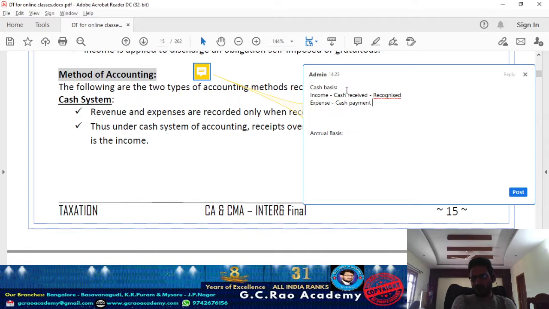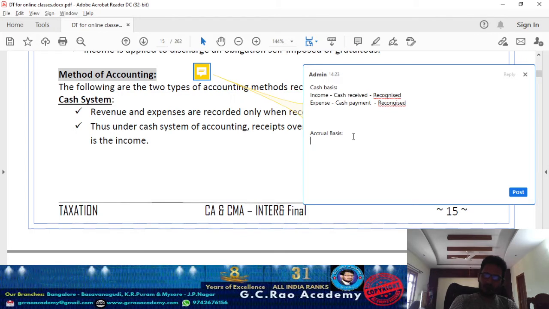So under cash basis of accounting, income should be recognized when you receive cash against that income, and expense should be recognized when you make a cash payment. At that point of time, that particular income and expense should be recognized in your books of account.